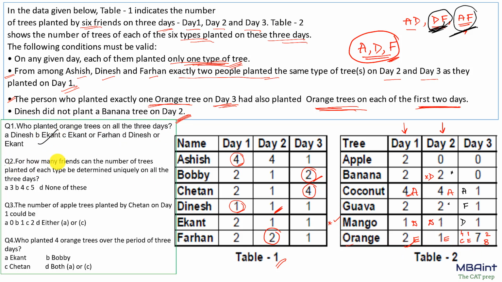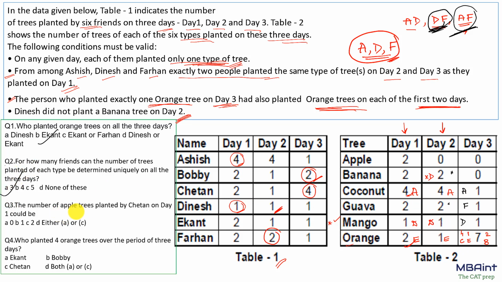Now question 2 says, for how many friends can the number of trees planted of each type be determined uniquely on all the 3 days? So I can see that for E I know, for D I know, for A I know. So 3, that is fixed.